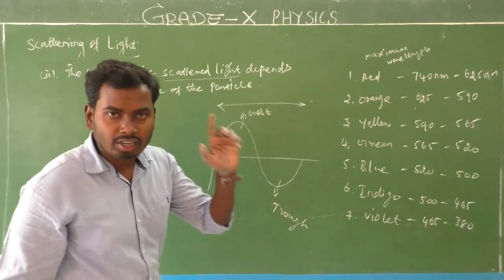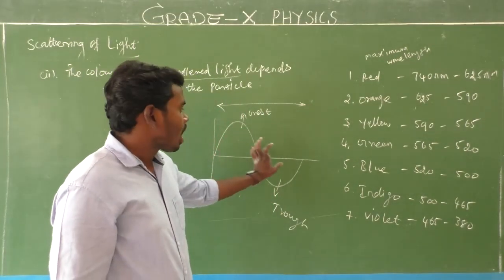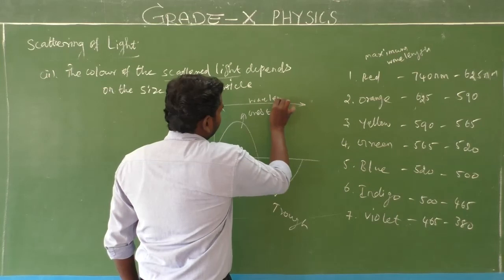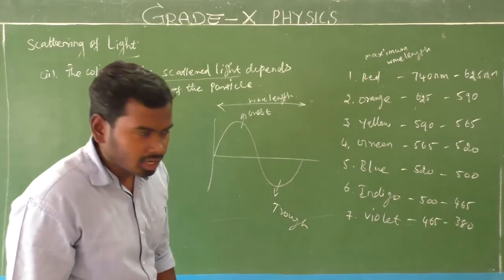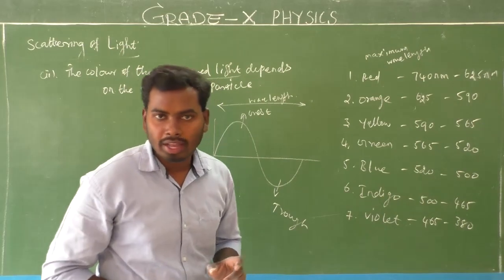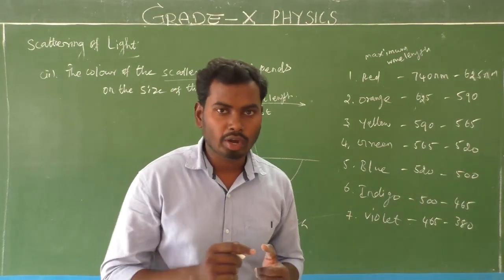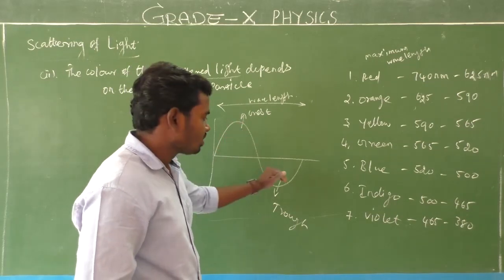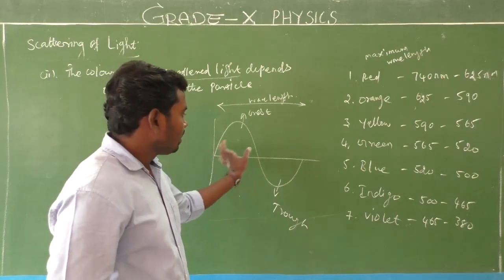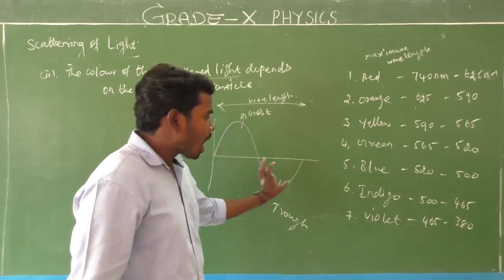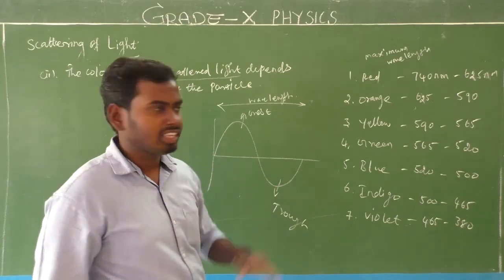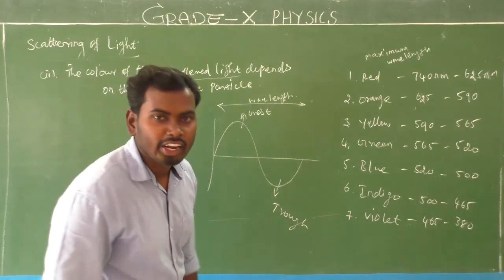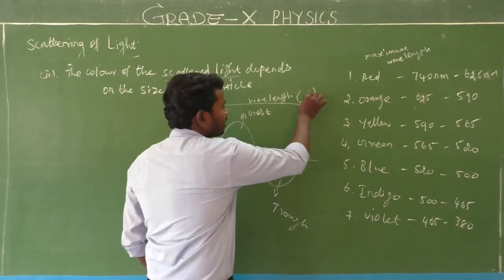So the length between one crust and one trough, that is wavelength. Light has a dual nature. First one particle nature and second one wave nature. Consider here wave nature. This is crust and this is trough. The length between one crust and one trough, that is wavelength. The length of that wave is called wavelength. Denoted by the letter lambda.